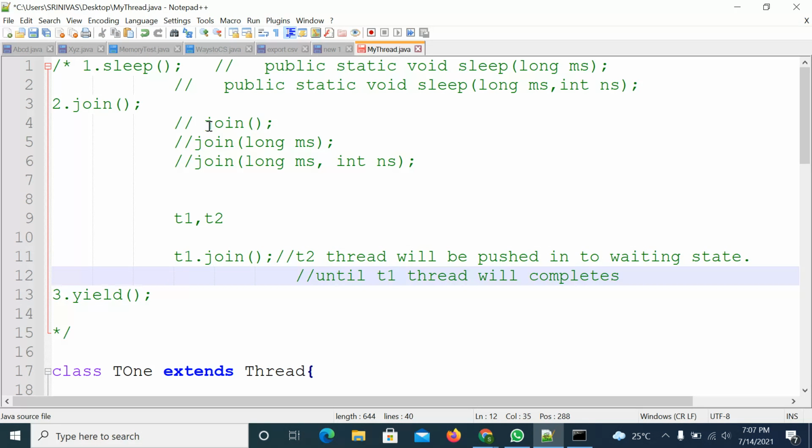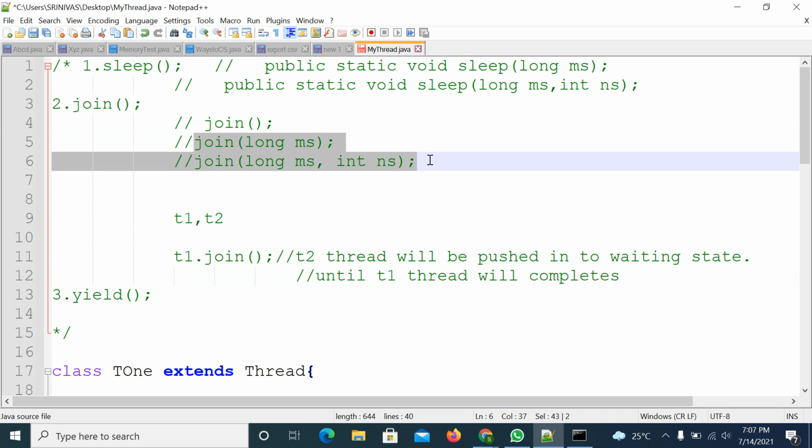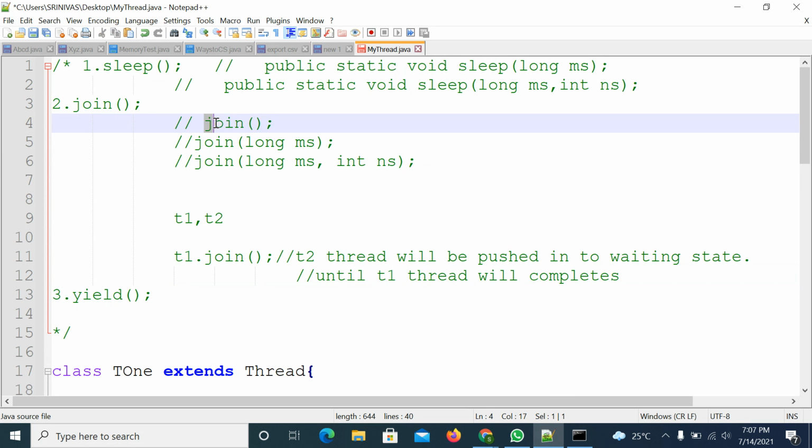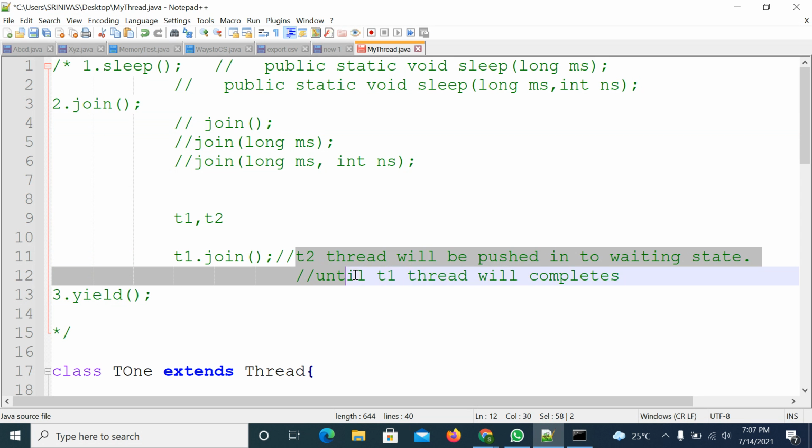Right. So here you have the join method in three types. What is the difference between these three? I hope you know the difference between these two: long milliseconds, and long milliseconds with nanoseconds. Milliseconds and nanoseconds, we just covered it. Now what is the difference between the first one and the second one? The first one, you are not passing any parameters. That means the remaining threads will wait until the first thread is completed.